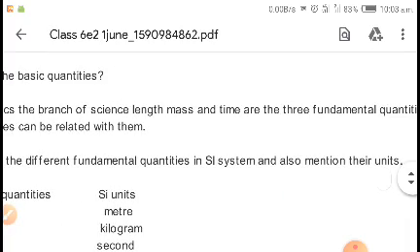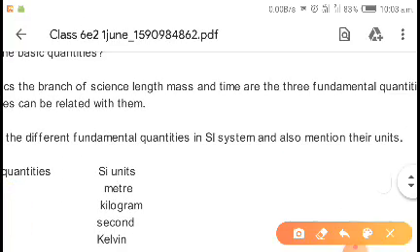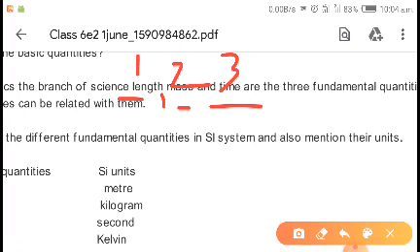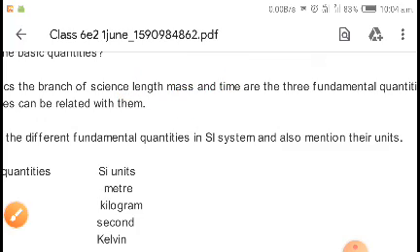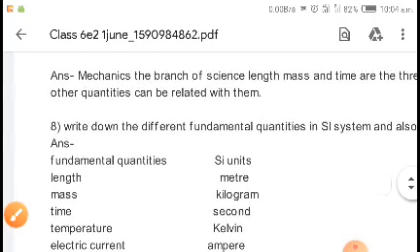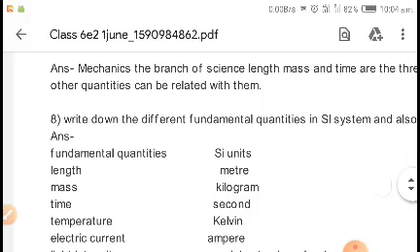Let me highlight what the three things are: length, mass and time. These three things are the three fundamental quantities and these are also known as basic quantities.